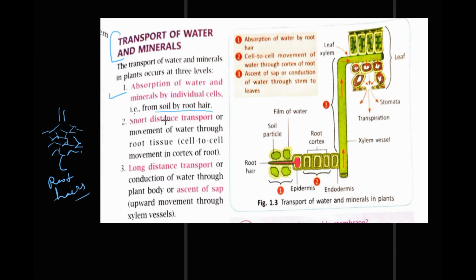Number second is short distance transport, or movement of water through root tissue. They are absorbed by roots. Now they will be distributed. Short distance transport is movement of water through root tissue from cell to cell, through the cortex of the root. Third is long distance transport, that is conduction of water through the plant body, or ascent of sap. Ascent means upward movement, rising movement.